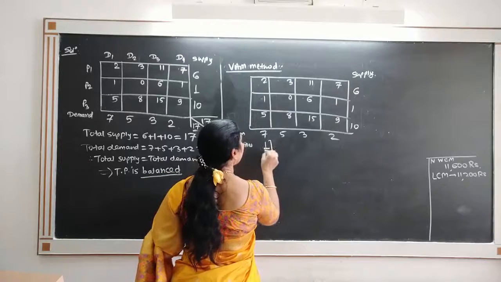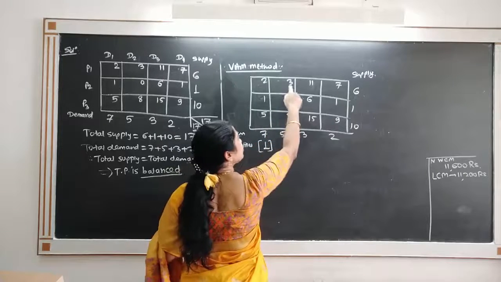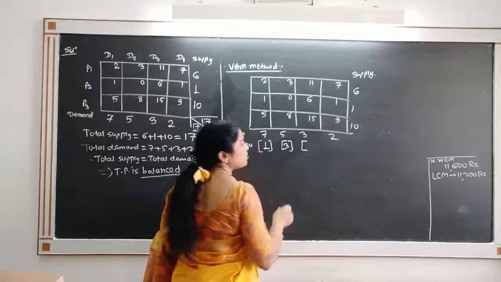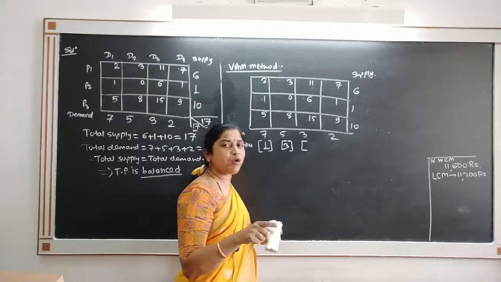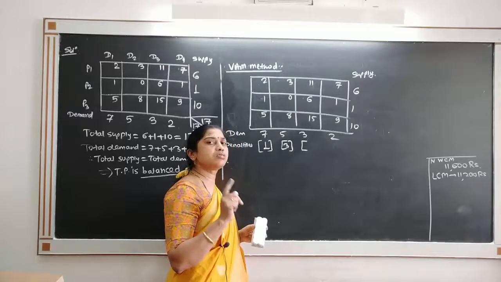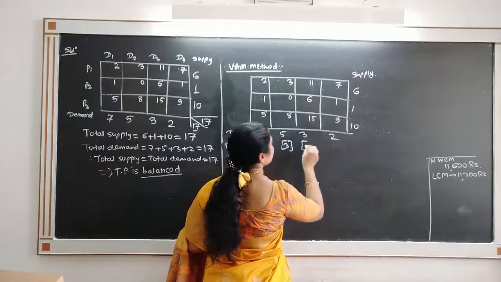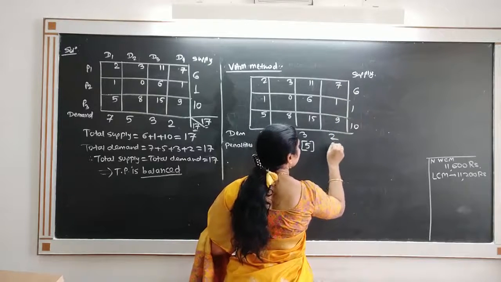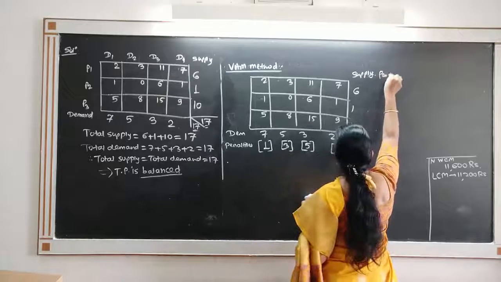We have to write down the penalties here. So the penalty is 1. The difference between 0 and 3, so penalty 3. We have to consider the difference between smallest and next smallest in every row and every column, that will give us penalties. So difference between 11 and 6, 5, 1 and 7, 6. Now see the penalties.